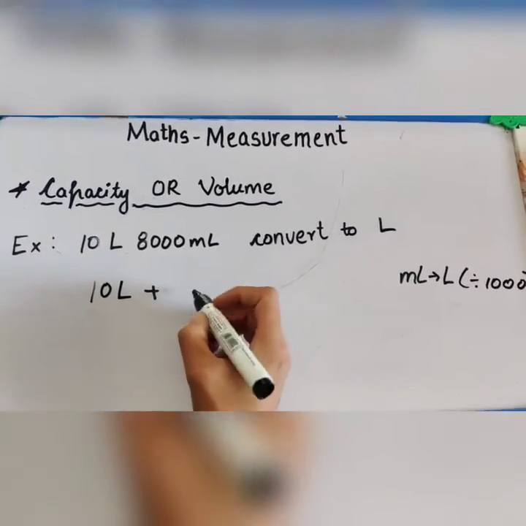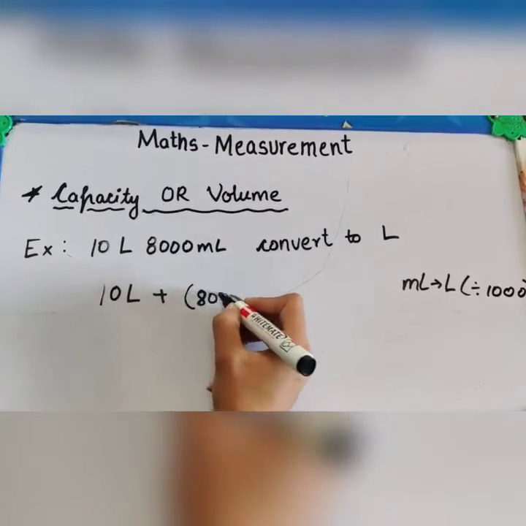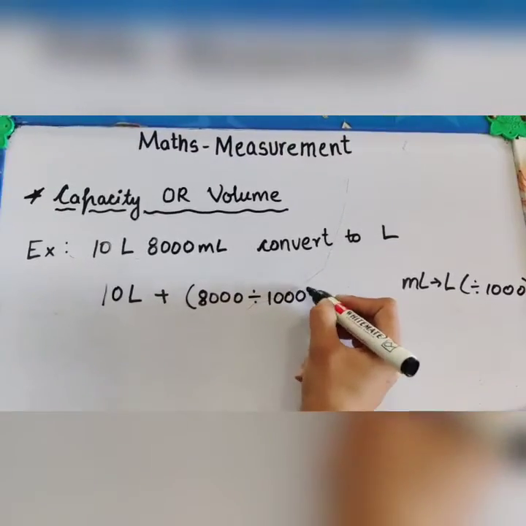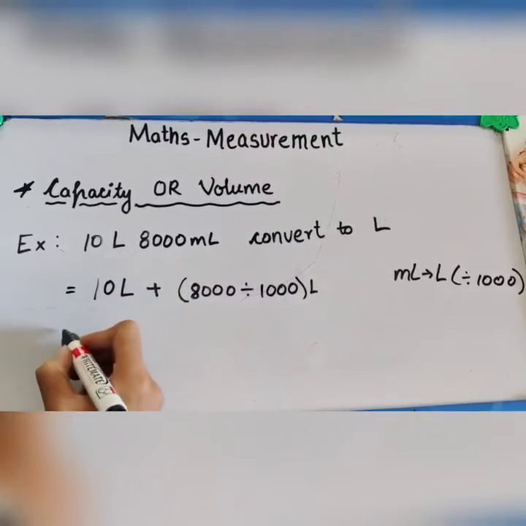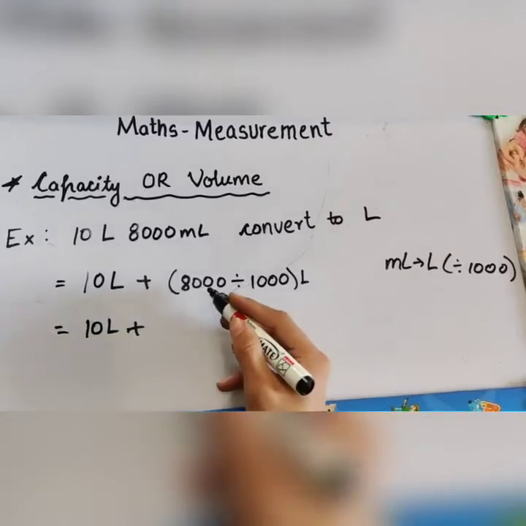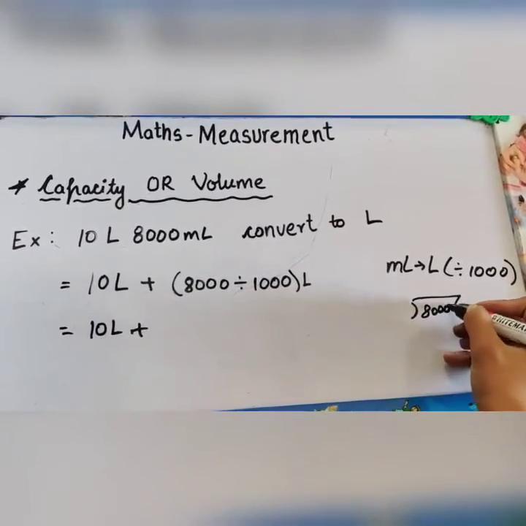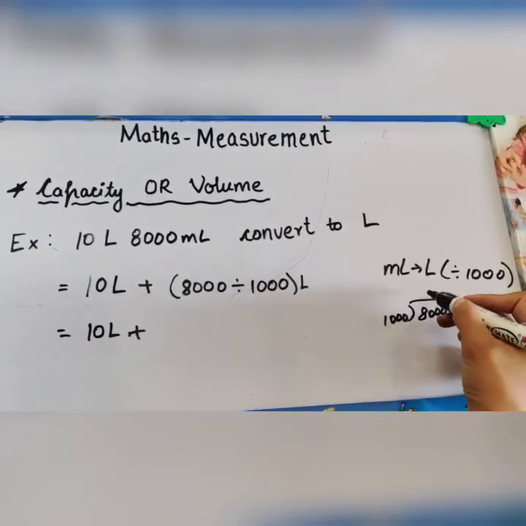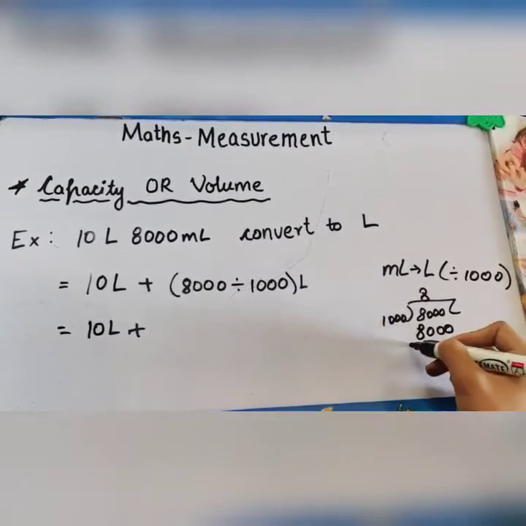So we will divide 8000 by 1000. By this it will be converted to liter. So 10 liter will be as it is. When we divide 8000 by 1000, as 8 into 1000 is 8000, the quotient will be 8 and here it will be 8000.